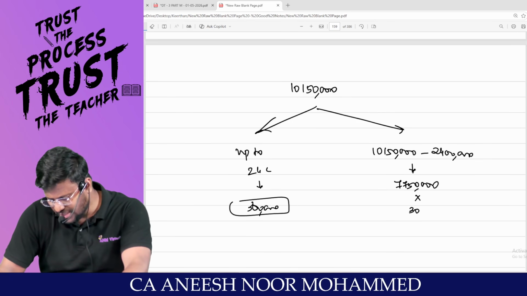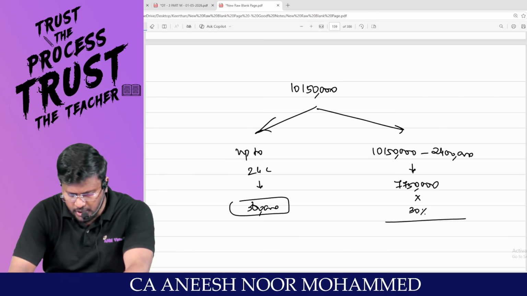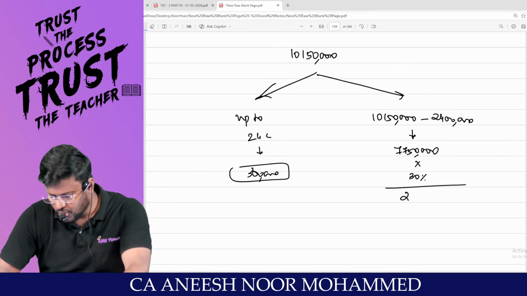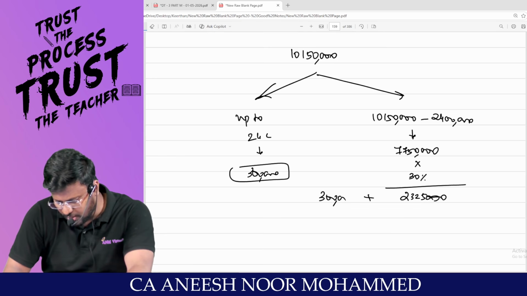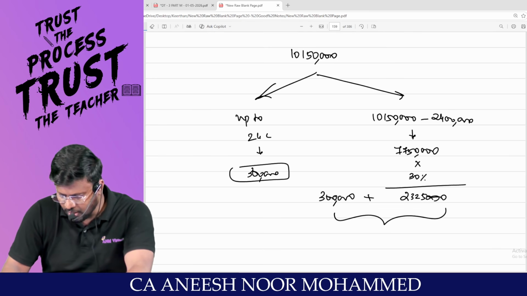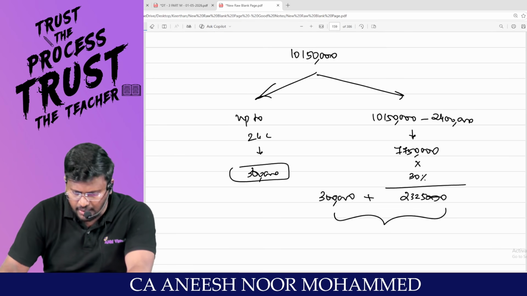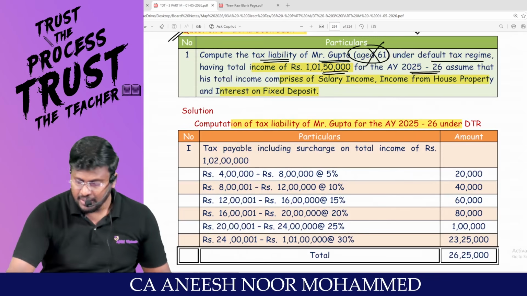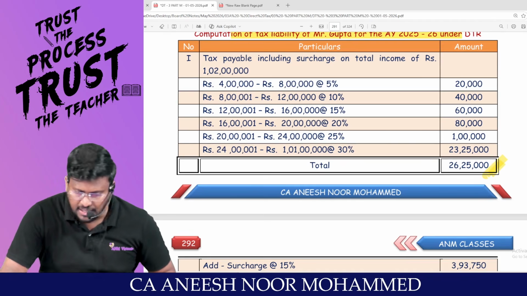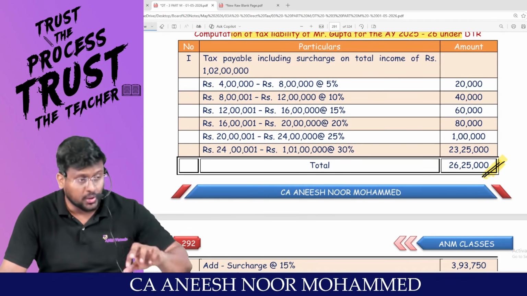This 77,50,000 into how much percent? 30%. So 23,25,000. Plus how much? 3 lakh plus 23,25,000 comes to 26,25,000, the total tax payable. This is the total approach.